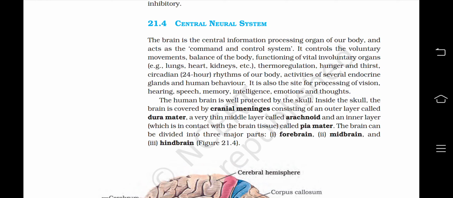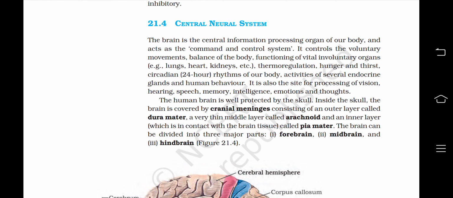The brain is the central information processing organ of our body and acts as the command and control system. It controls the voluntary movements, balance of the body, functioning of vital involuntary organs, example lung, heart, kidney, etc. Thermoregulation, hunger and thirst, circadian rhythms of our body, activities of several endocrine glands and human behavior. It is also the site of processing of vision, hearing, speech, memory, intelligence, emotions and thoughts.